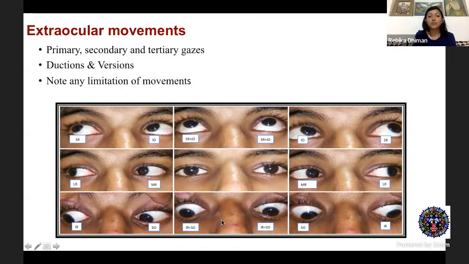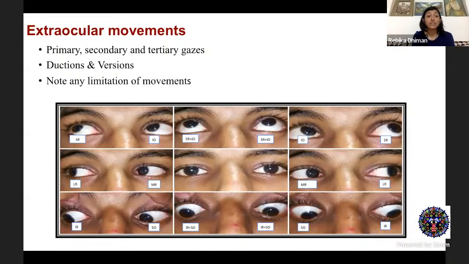Then you go on to the elevation and depression, where you look for cyclovertical muscles. Then in the tertiary gaze, you can break down the cyclovertical muscles. So like up and out, your superior rectus, in and up is your inferior oblique, down and out is inferior rectus, and in and down is your superior oblique. So this is all in brief about the anatomy of the extraocular muscles.